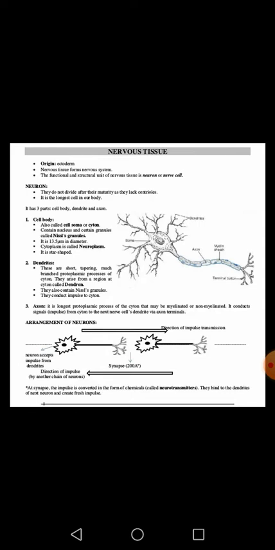Now here you can see the arrangement of neurons. This is the first neuron, and this is the second neuron. There is a junction between the axon or nerve ending of the first neuron and the dendrites of the second neuron. This junction is called the synapse. Is it clear? At the synapse, the nerve impulse is converted into chemicals, which are called neurotransmitters, and they bind to the dendrite of the other neuron, and in such a way the nerve impulses pass from one neuron to another. I hope you understand the concept of how nerve impulses are passed from one neuron to another.